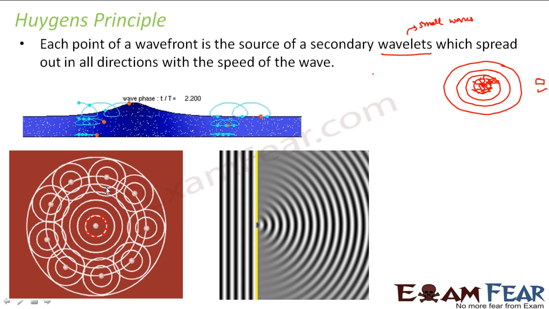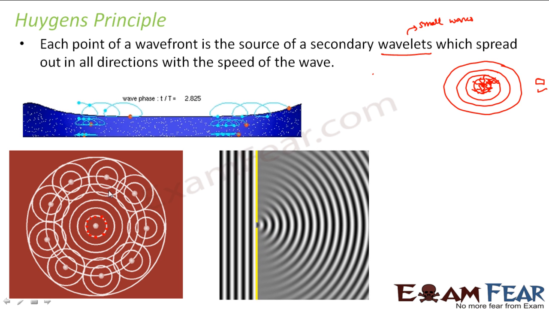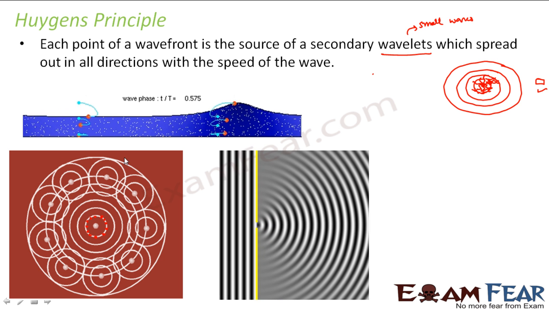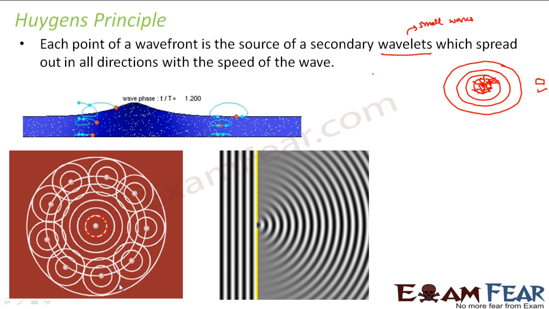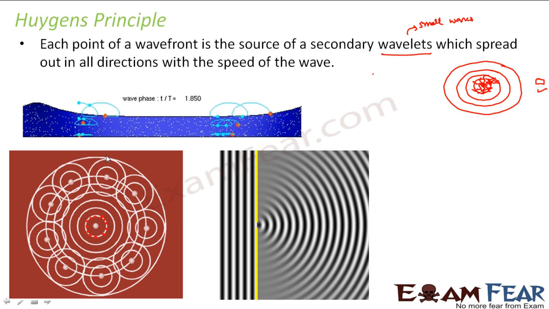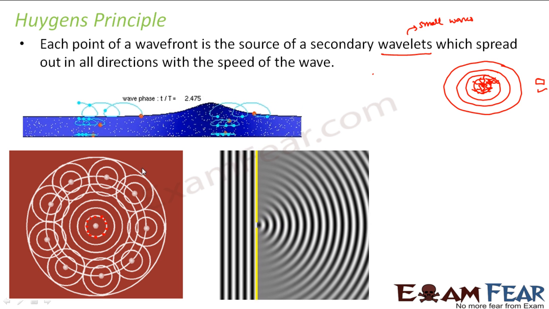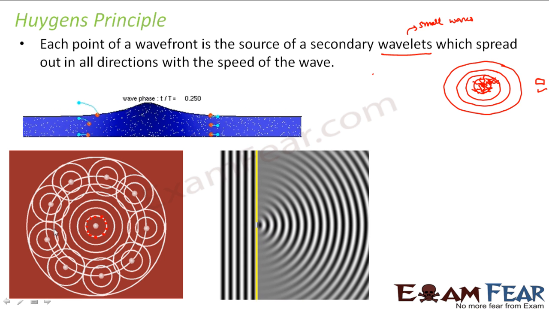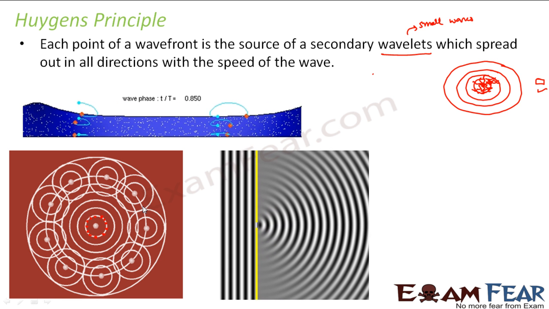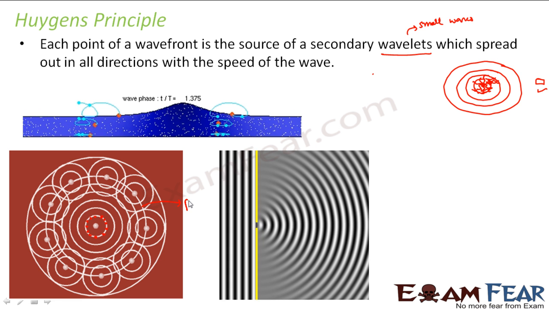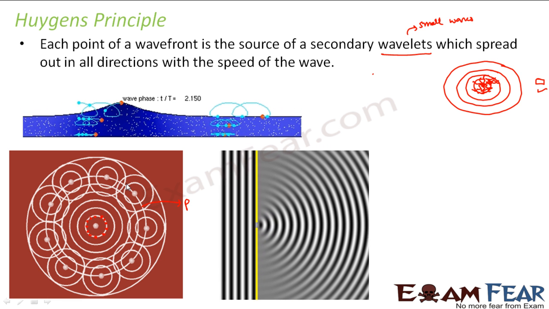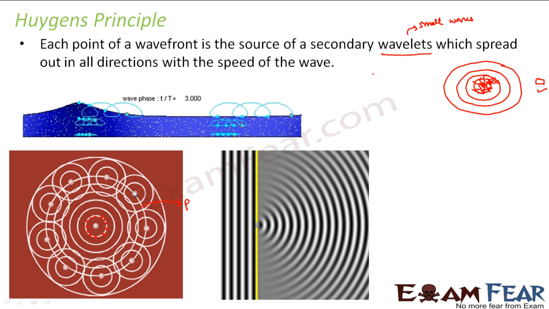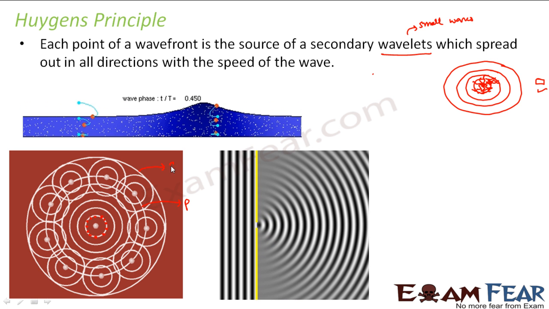So again, the locus of those waves will give rise to secondary wavefronts, right? Now, the common tangential line which envelopes these wavefronts will form the secondary wavefront. That means this was my primary wavefront. Right now we are considering this point. So this was my primary wavefront, and after a small amount of time t, the position of this wavefront will be this.